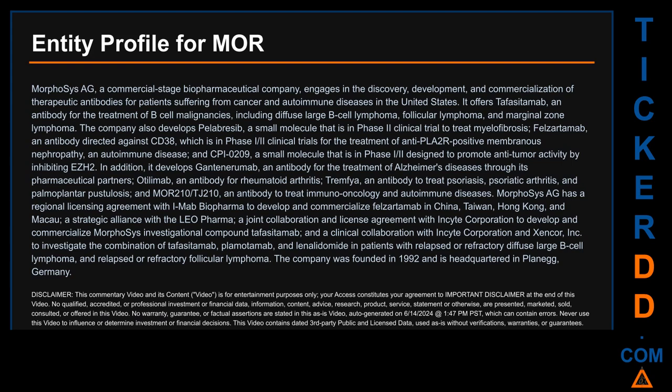It offers tafasitamab, an antibody for the treatment of B-cell malignancies, including diffuse large B-cell lymphoma, follicular lymphoma, and marginal zone lymphoma. The company also develops pelabresib, a small molecule that is in phase 2 clinical trial to treat myelofibrosis, felzartamab, an antibody directed against CD38, which is in phase 1/2 clinical trials for the treatment of anti-PLA2R-positive membranous nephropathy, an autoimmune disease, and CPI-0209, a small molecule that is in phase 1/2 designed to promote anti-tumor activity by inhibiting EZH2.